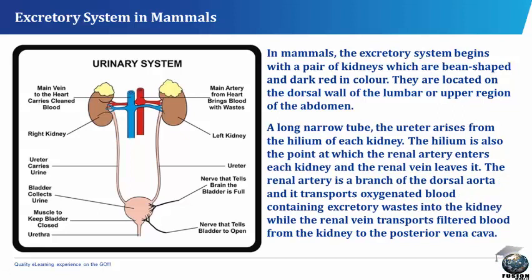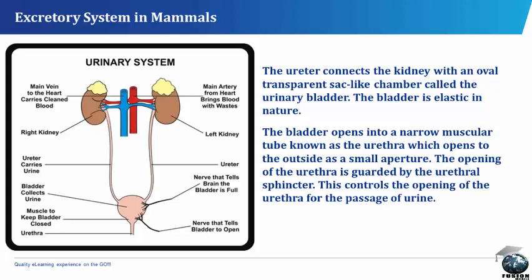The renal artery is a branch of the dorsal aorta and it transports oxygenated blood containing excretory waste into the kidney, while the renal vein transports filtered blood from the kidney to the posterior vena cava. The ureter connects the kidney with an oval transparent sac-like chamber called the urinary bladder.